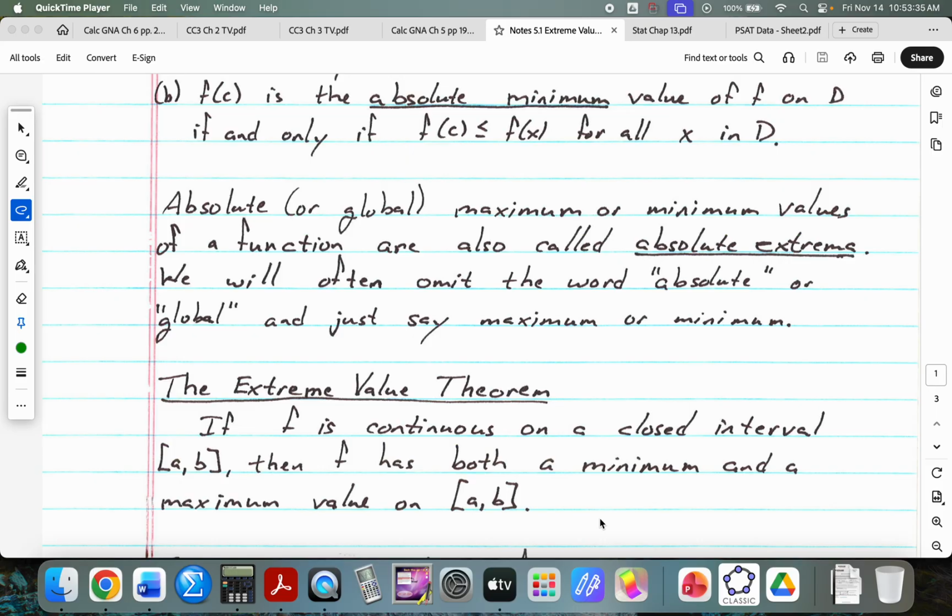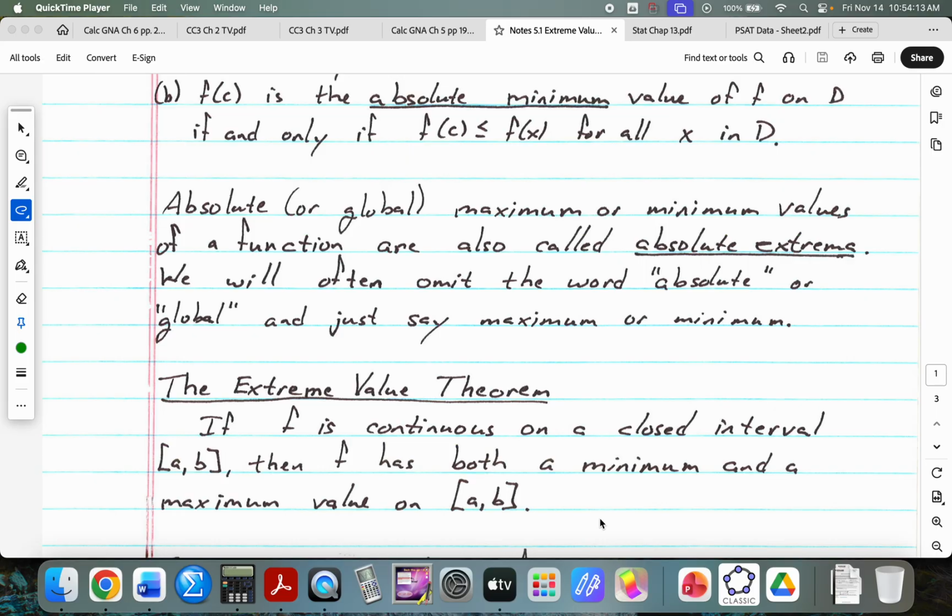The extreme value theorem says that if f is continuous, doesn't have to be differentiable, just continuous, on a closed interval from a to b, then f has both a minimum and a maximum value on the closed interval from a to b. Just as an example, if our function is y equals sine of x, what's the maximum value of the function? 1. What's the minimum value? -1. Does it matter that it happens at lots of different places? No, that's still the maximum and still the minimum.